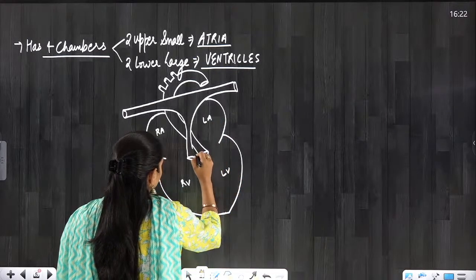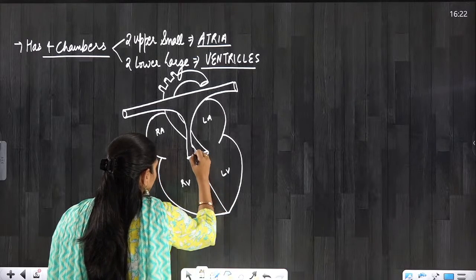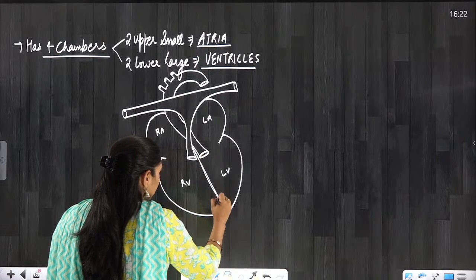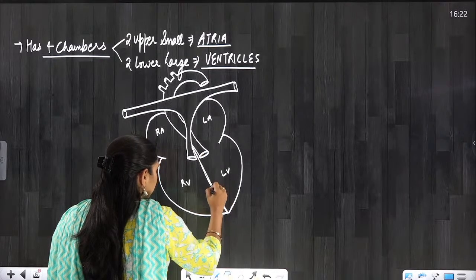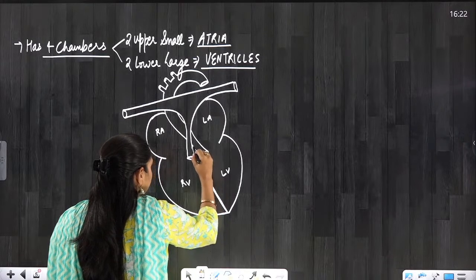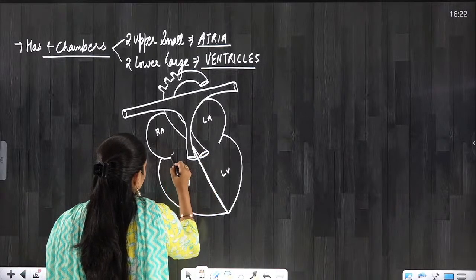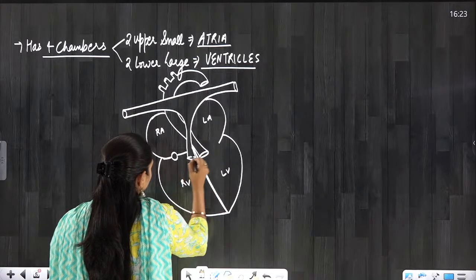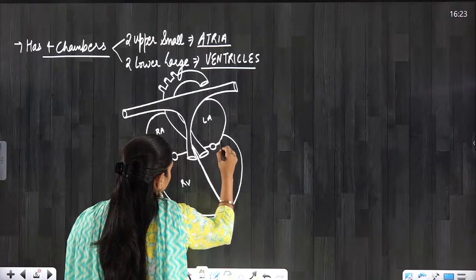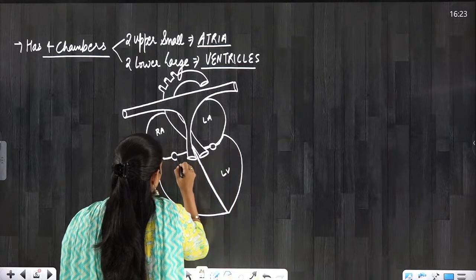There is a septum in between the left and right ventricle which you can easily see here. You cannot see the septum between the atria, but you can see the septum between the ventricles. This is interventricular septum. And you can also see a septum in between atria and ventricles here. Here it is present, atria and ventricles. This is the septum between the atria and ventricles, everyone.